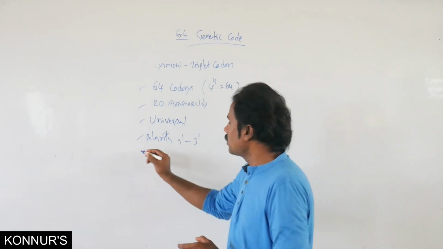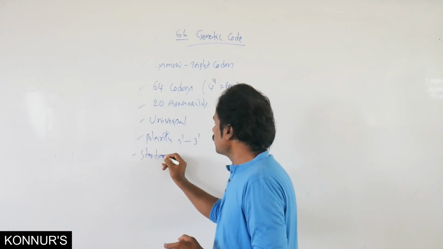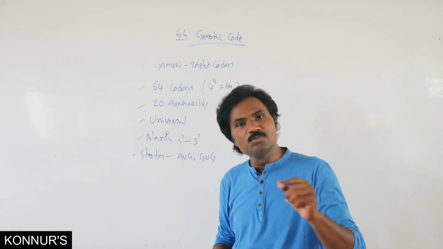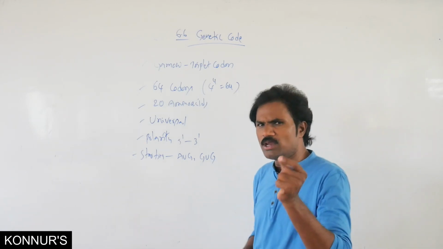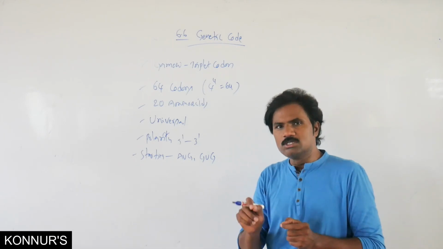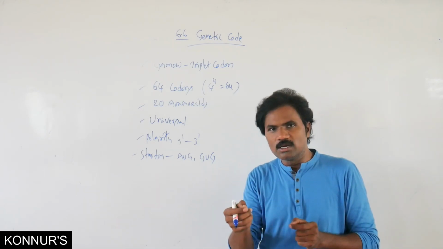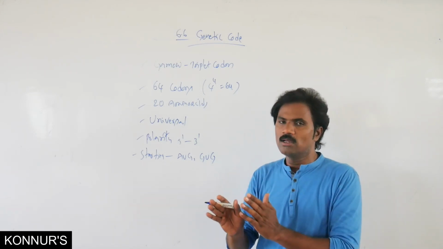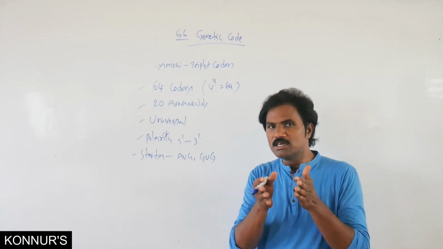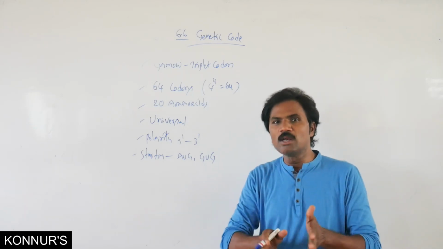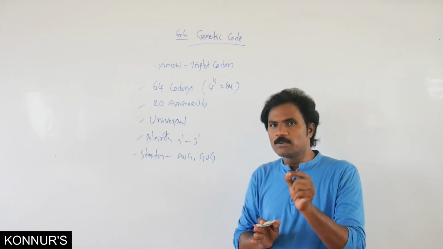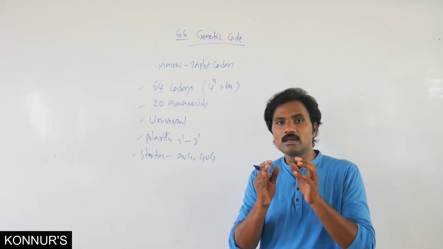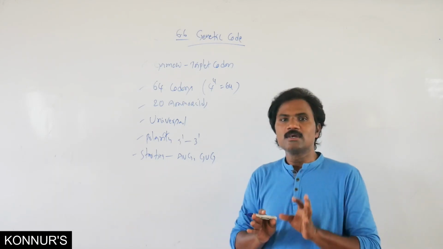What is the starting codon? The starting codons are AUG and GUG. AUG means methionine, GUG means valine. But one more very important exam point: whenever GUG acts as an initiator, it is considered methionine only. Even though GUG represents valine, in initiation it does not act as valine; it acts as methionine only.